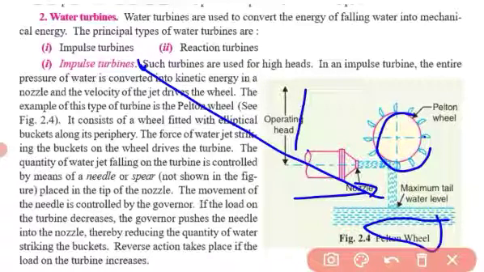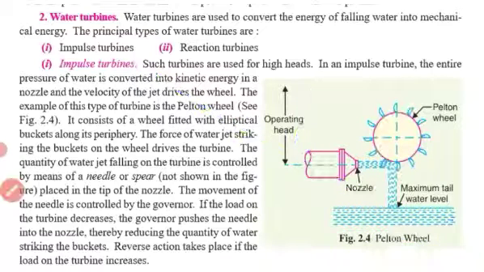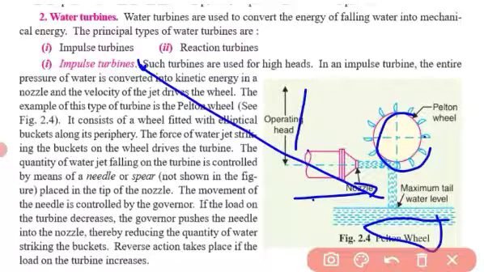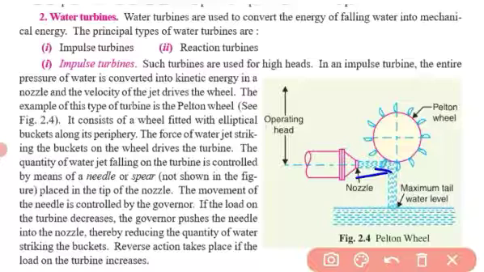Here, the force of the water jet striking the buckets on the wheel drives the turbine. It will strike here on the wheel and drives the turbine.